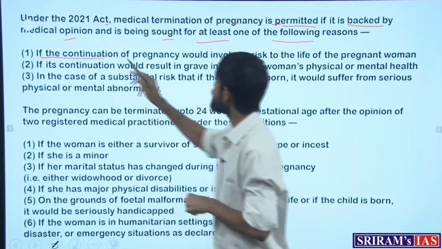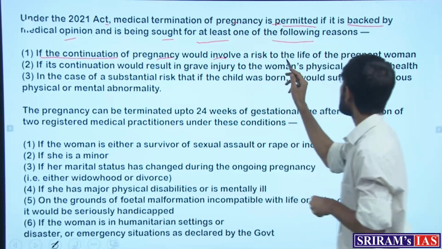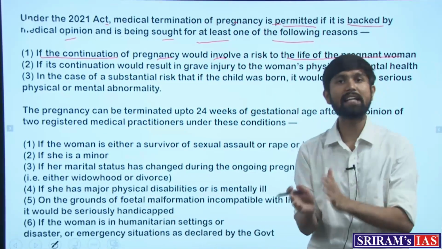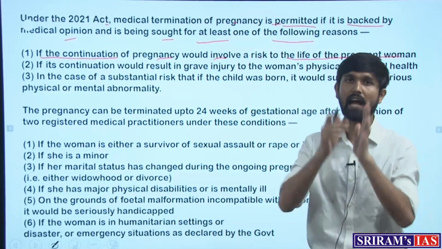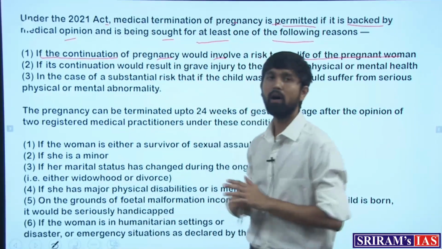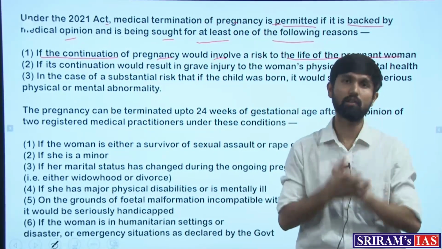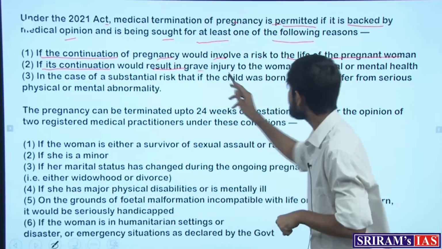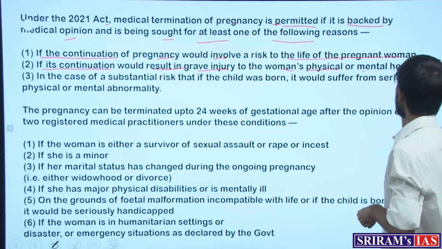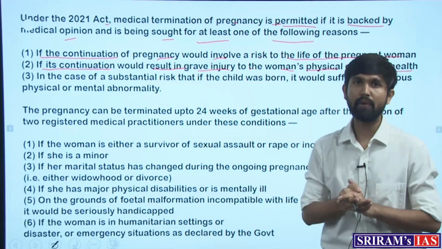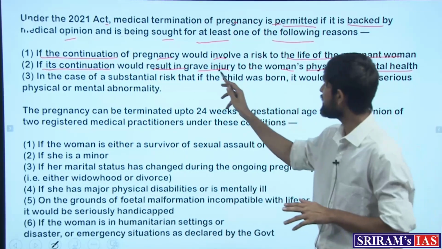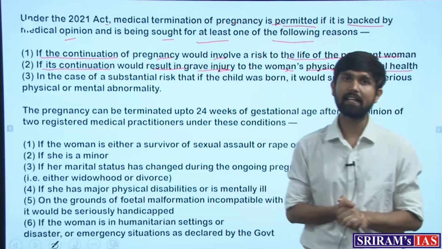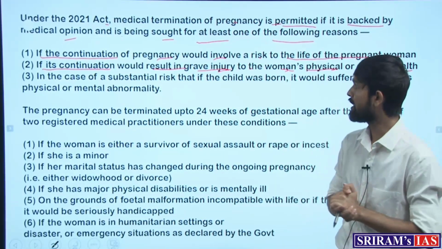If the continuation of the pregnancy would involve a risk to the life of the pregnant woman, that can become a ground for abortion, and the medical practitioner would consider this while authorizing it. The second reason can be if its continuation would result in grave injury to the woman's physical or mental health. If that is happening, that can become a reason for termination of the pregnancy.